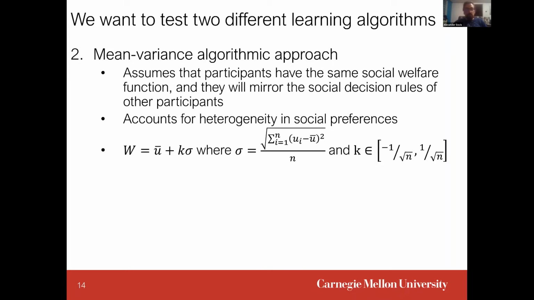The second approach is a mean variance approach. And here, this mean variance approach can approximate several popular social welfare functions like the min, the max, variance averse, or variance seeking. And so here, the social welfare function that's being approximated is the equally weighted average, U bar, plus k, which is an unknown parameter that's estimated from the group choice behavior, times sigma, where sigma is the standard deviation of the individual utilities.